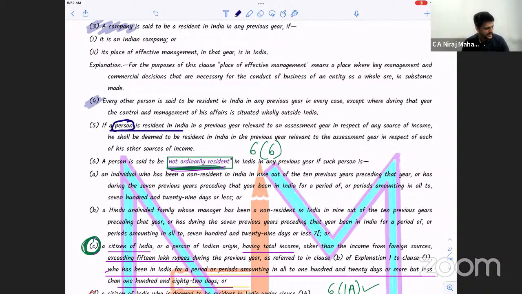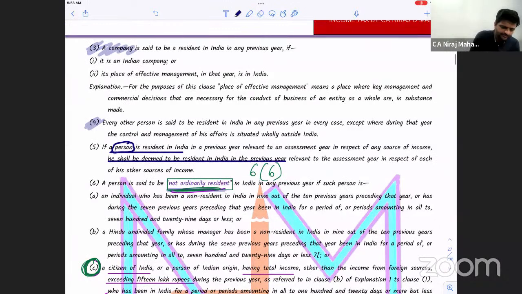If a person is resident in India in the PY relevant to an AY in respect of any source of income, he shall be deemed to be resident in India in the PY relevant to the AY in respect of each of his sources of income. Not a very great subclause. Basically, if he is resident in the PY, income of that PY will be taxable.